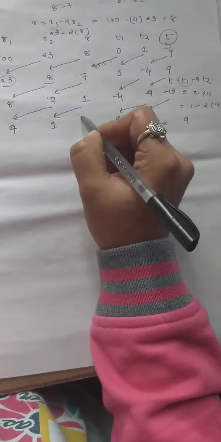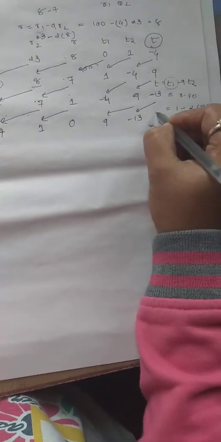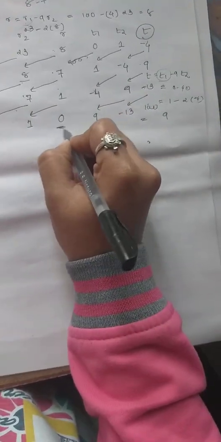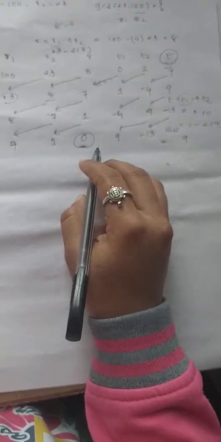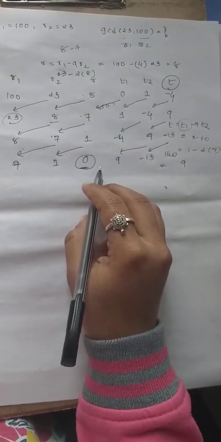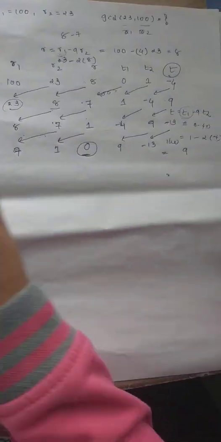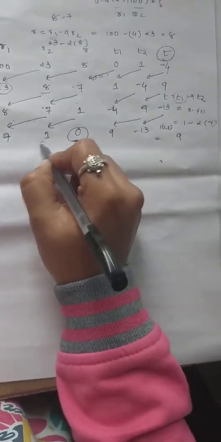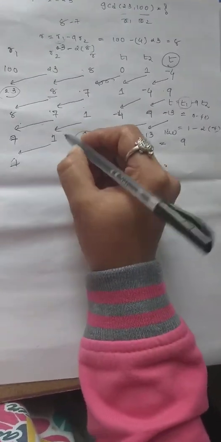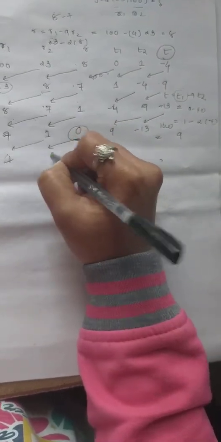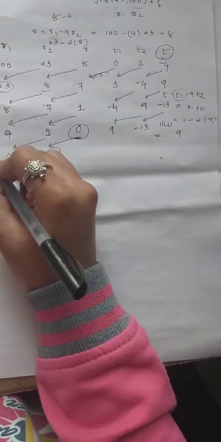So 7 by 1 is Q, we get 7. Then R is 7 minus 7, so 0. And T is 100. So in this, the R1 value we get is 1. Now we do not perform further steps because after this replacement, R2 is 0. So R1 by R2 would be 1 by 0.